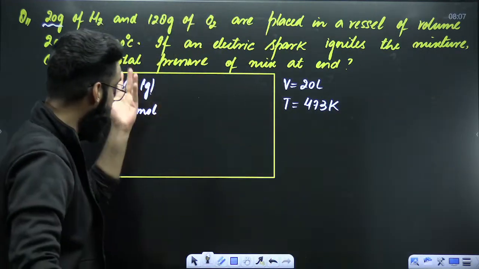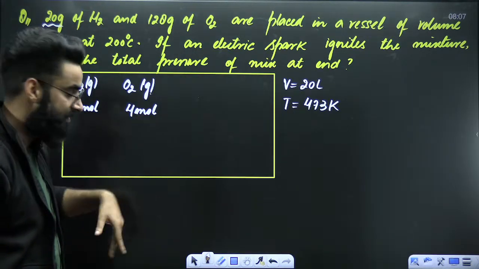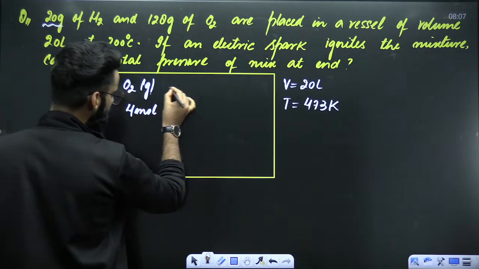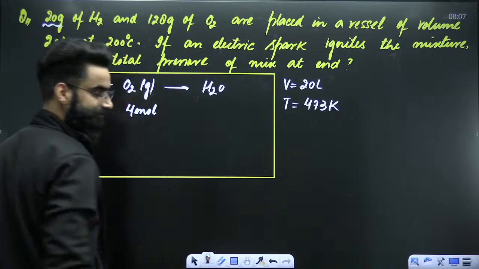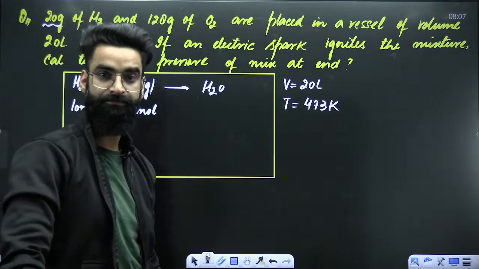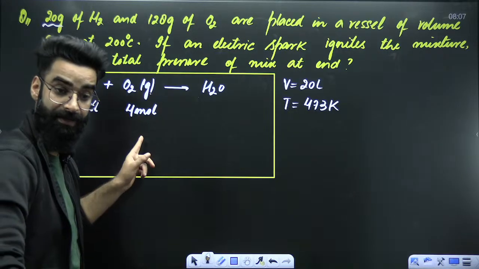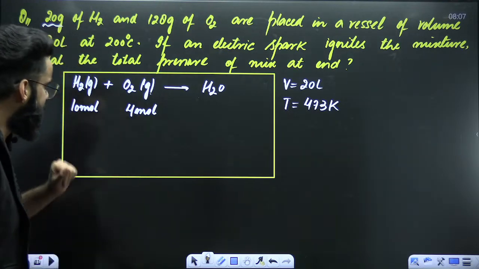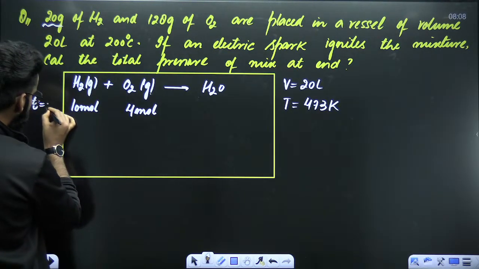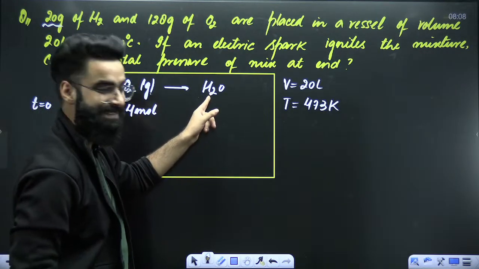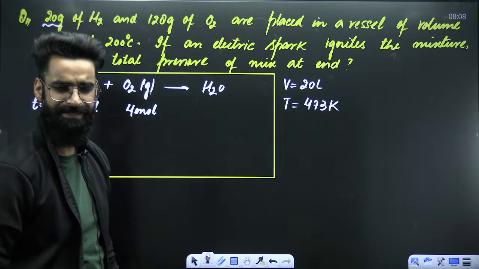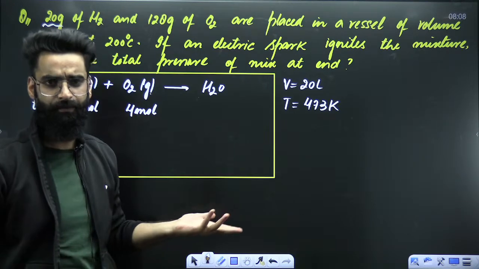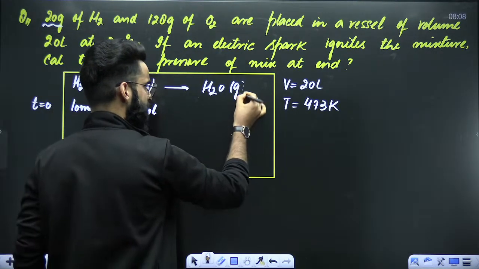Okay? And here we are giving that electric spark. Since we are giving that electric spark, so there will be a reaction basically. H2 will react with O2 and it will lead to the formation of H2O. So reaction will happen first of all. Right? Reaction will happen. So understand, initially I would say, what will be the state of H2O here? Is it going to be liquid or gas? What do you think? The temperature is kept 200 degrees centigrade. And at 200 degrees centigrade, water automatically will become in gaseous state.